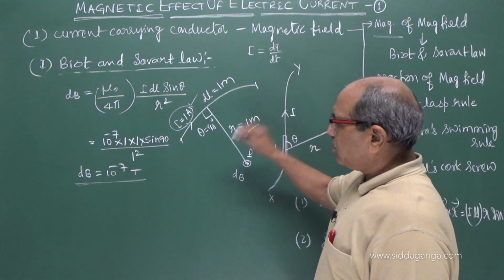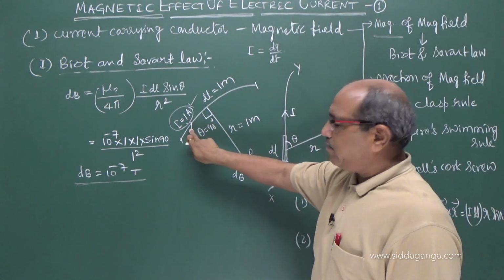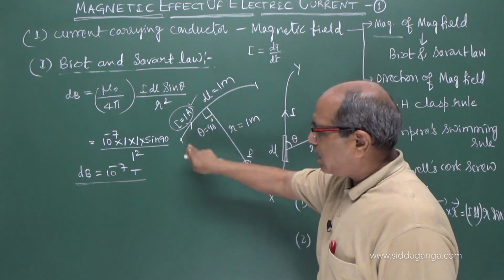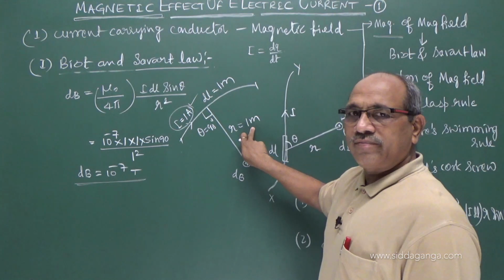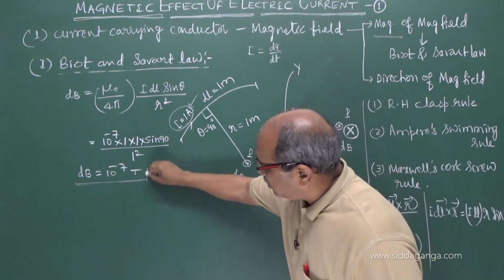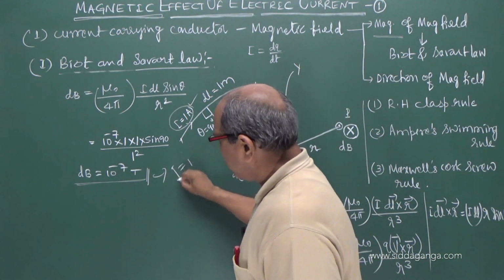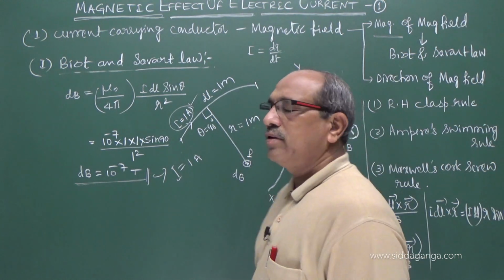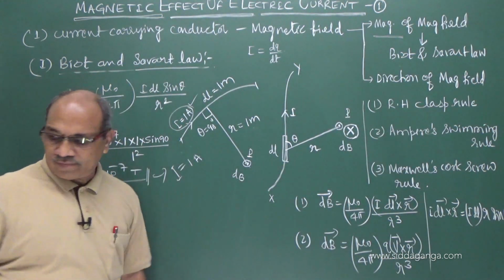That means if you consider a length of 1 meter of wire carrying current 1 ampere bent in the form of an arc of a circle of radius 1 meter, then together they produce a field of this value, then no doubt current is equal to 1 ampere. That's the definition of ampere we have taken.